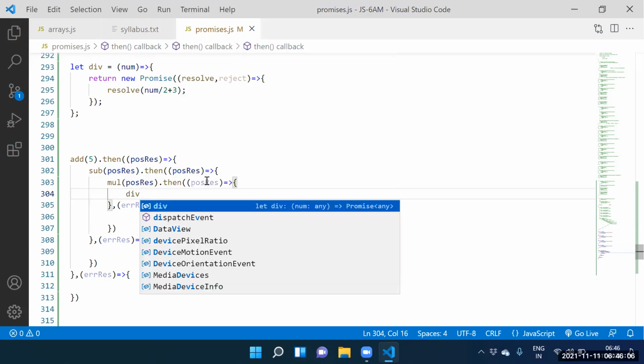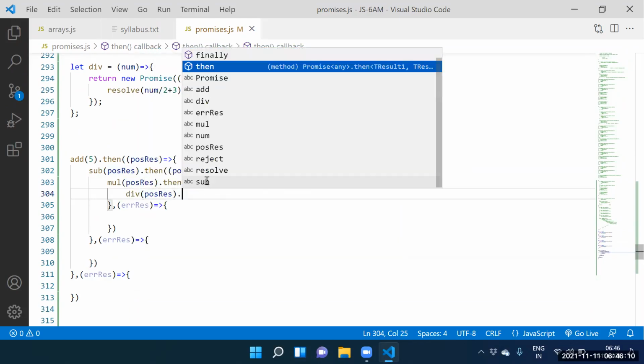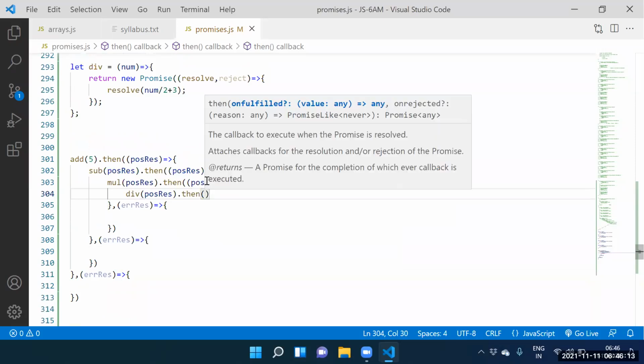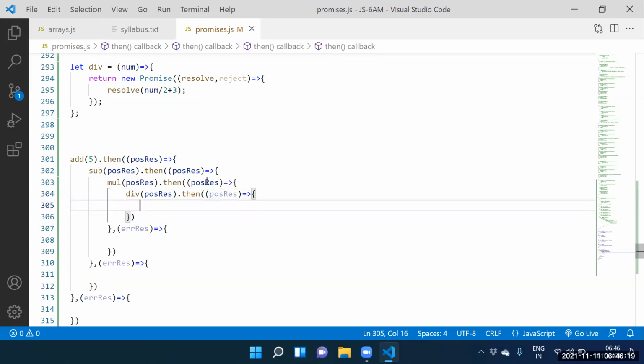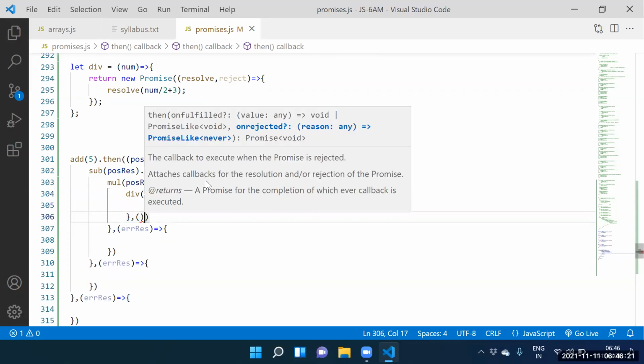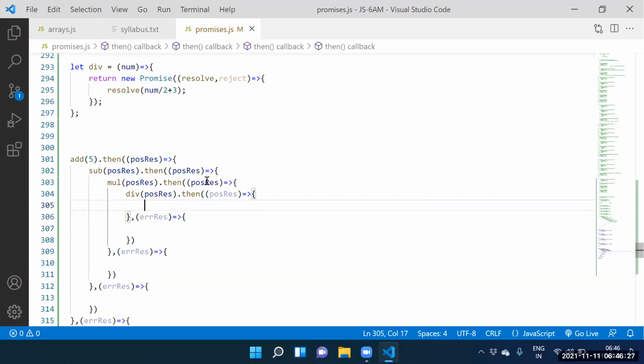Can I call the last promise? Division. Division of, what do you want to supply? Positive result. Dot then, here itself this is which result? Positive result. Yes. Next one, this is which result here? One more result is there, the error result here.